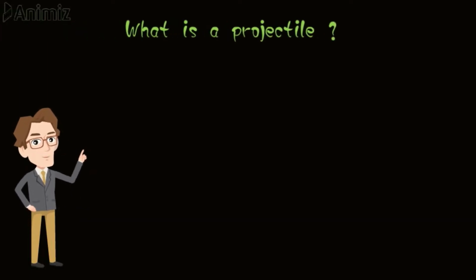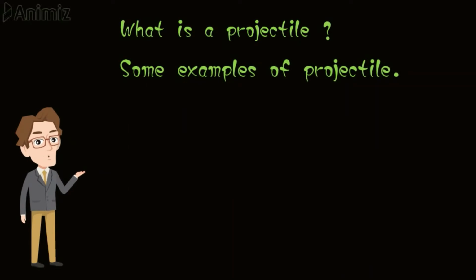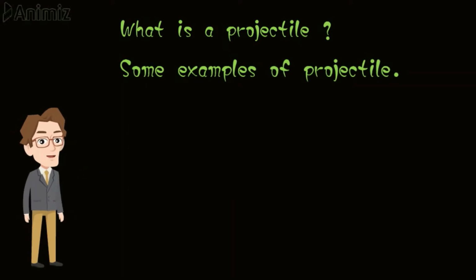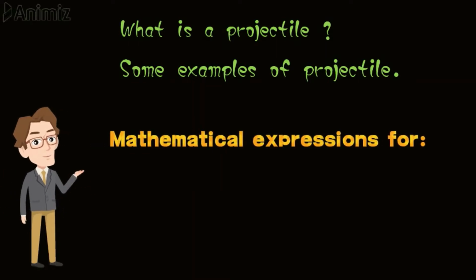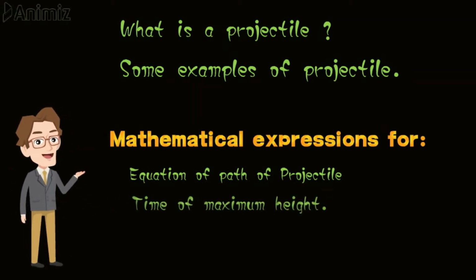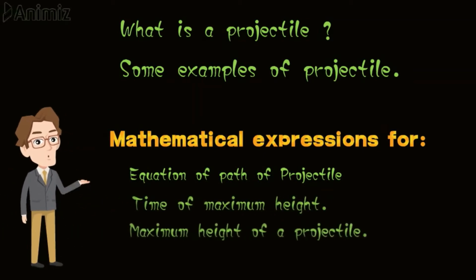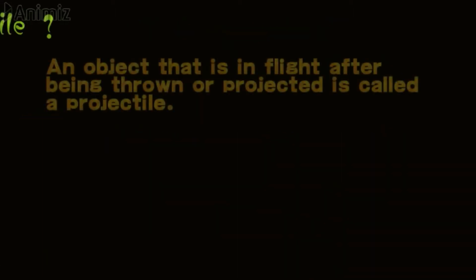First we will define what is a projectile. Then we will look into some examples of projectile motion. And subsequently we will derive mathematical expressions for the equation of path of projectile, time of flight, maximum height of a projectile, and horizontal range of a projectile.